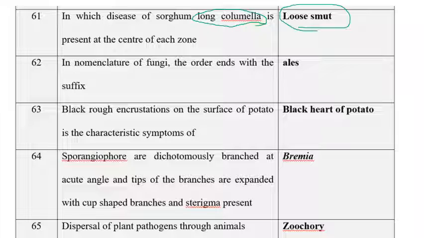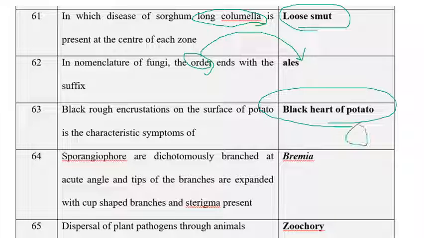In the nomenclature of fungi, the order always ends with ales. Next question: black rough encrustations on the surface are the characteristic feature of black scurf of potato. If you take the black scurf of potato, rough corky outgrowths or a rough corky surface can be clearly observed. If we touch, we can clearly sense it. That is due to black scurf of potato.